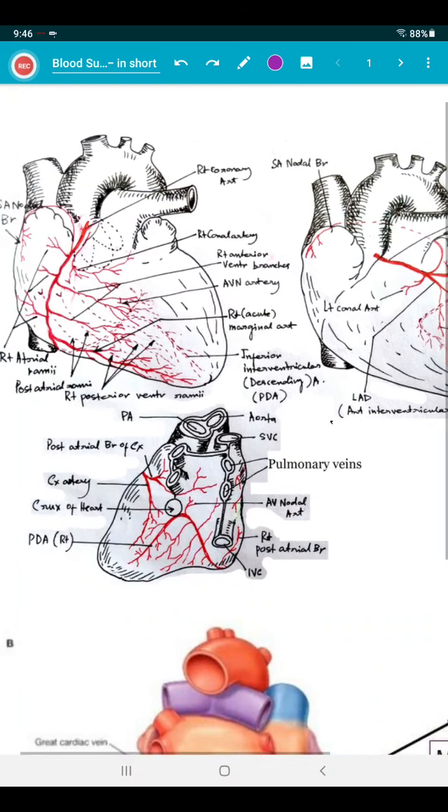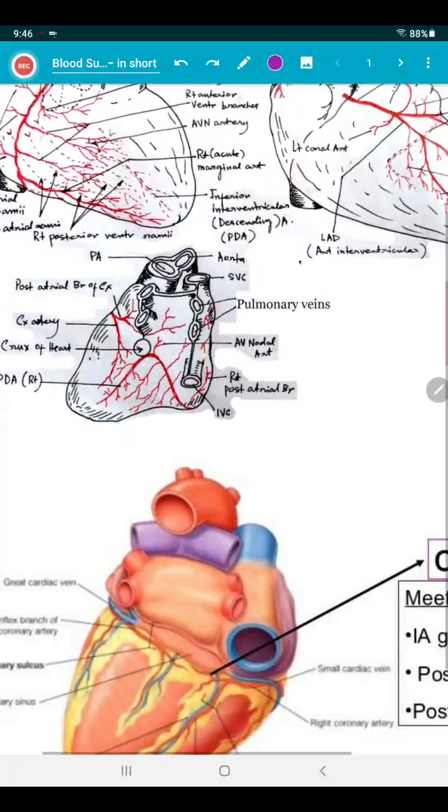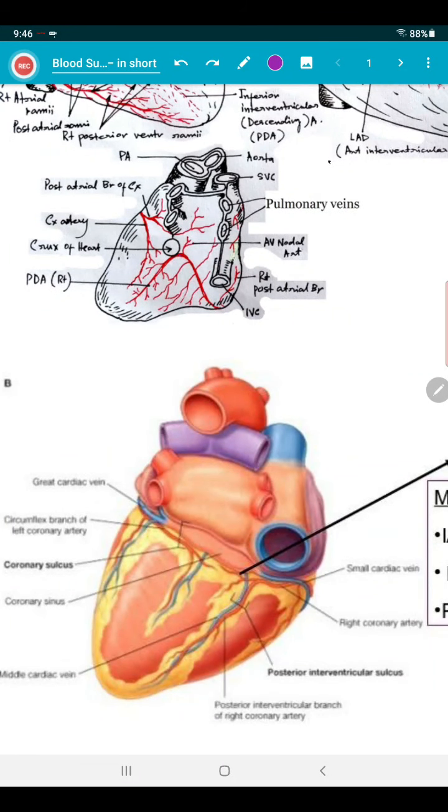That means here in 3D concept, this is the posterior interventricular branch. So vertically inside you will find the interventricular septum, inside, not outside. So this will give branches to the interventricular wall, the thick interventricular wall, the posterior interventricular branch. We will have to remember this. Interventricular, the most significant branches are septal rami.